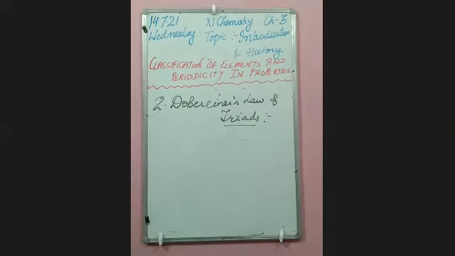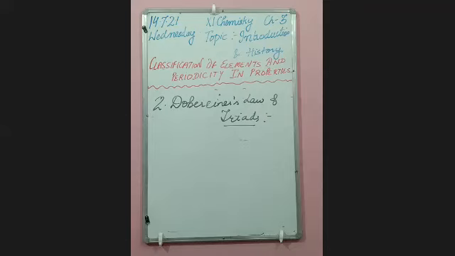Dobereiner is the name of the scientist. He arranged similar elements in groups of three and showed that the atomic weights were either nearly the same, or the atomic weight of the middle element was approximately the arithmetic mean of the other two. And the triad made is known as a Dobereiner triad.